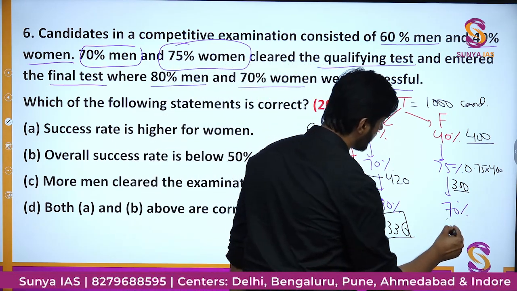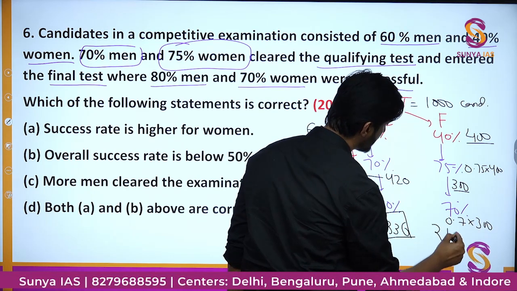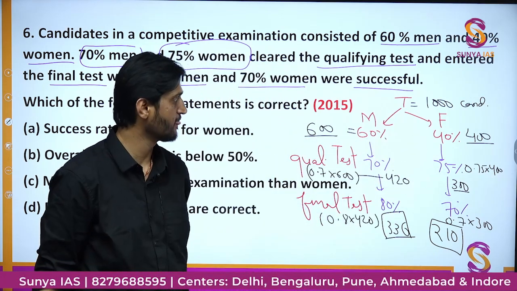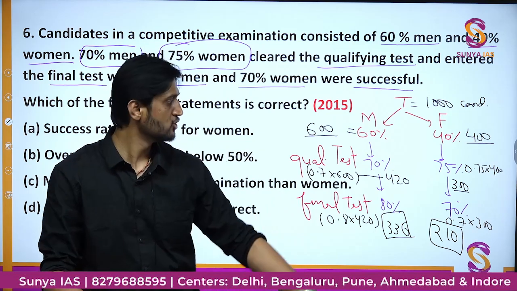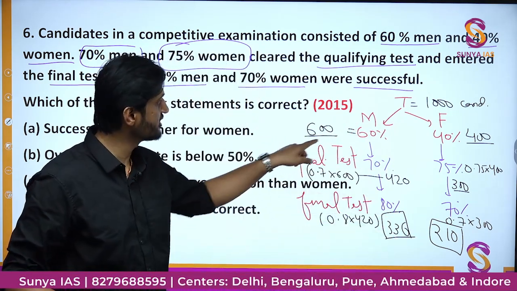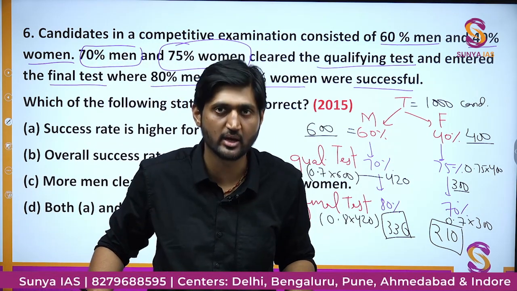That would be 0.7 into 300, and their number is going to be 210. So out of these 400 women, 210 women candidates were able to clear the examination. And similarly, out of these 600 men, 336 men were able to clear the examination.